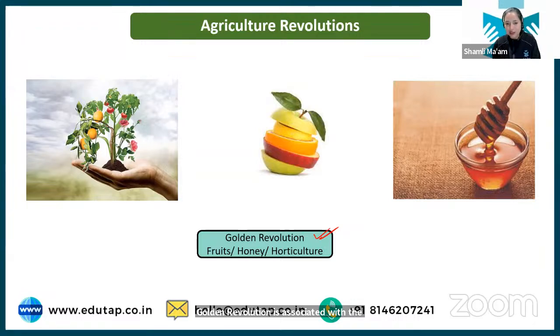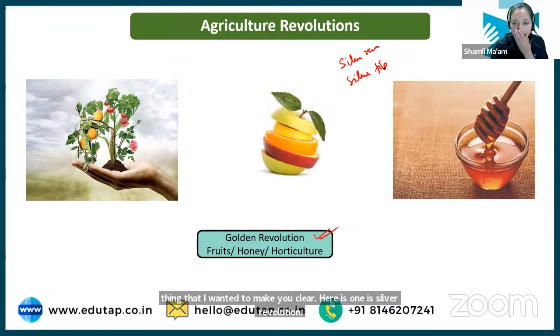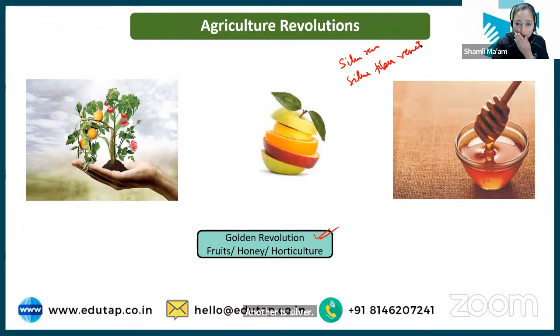I hope this is clear to you. One thing that I wanted to make clear here is, one is silver revolution, another is silver fiber revolution. Silver is for egg, silver fiber again is for cotton. I have told you it is for cotton.